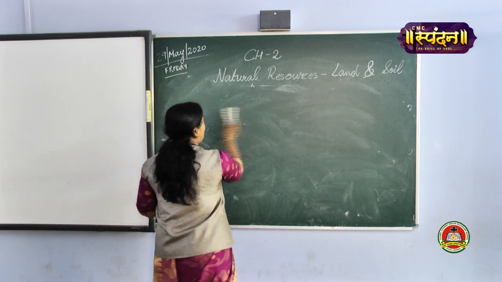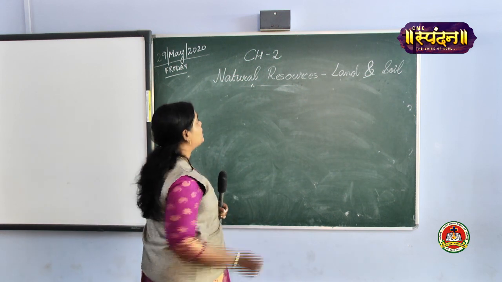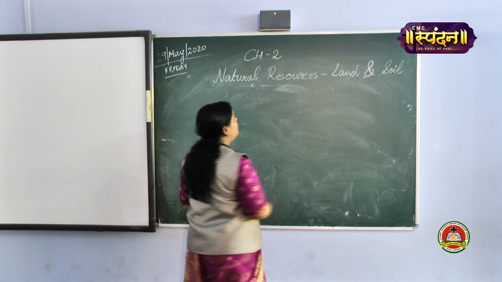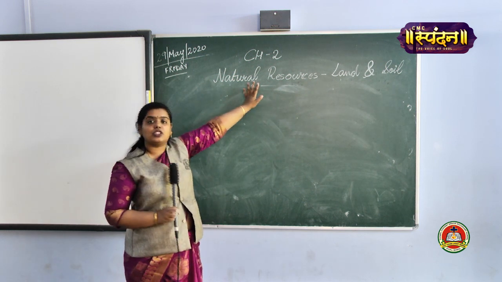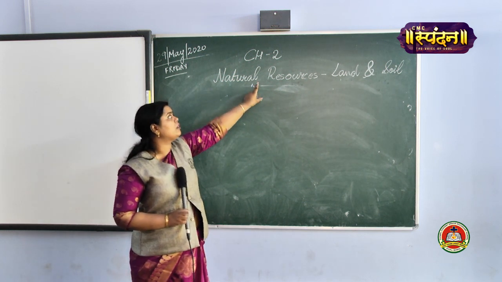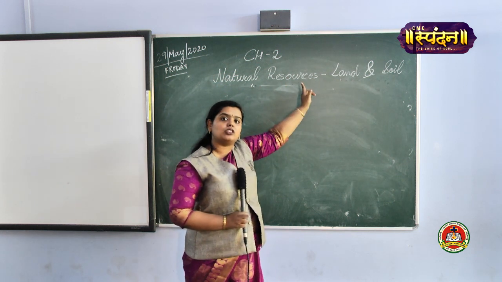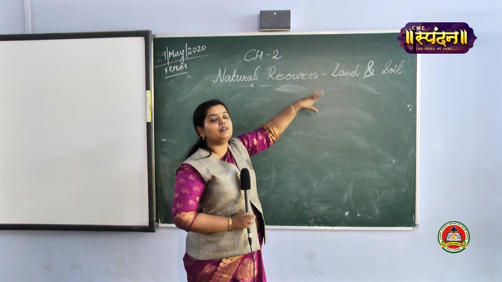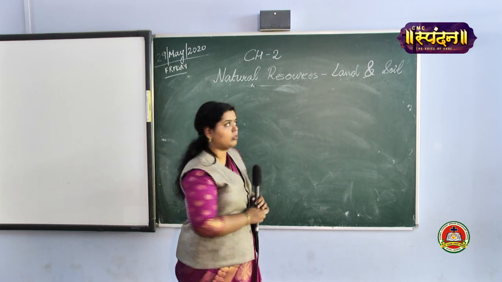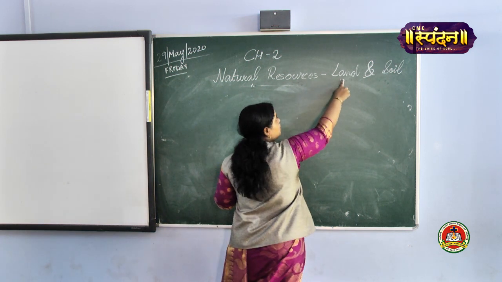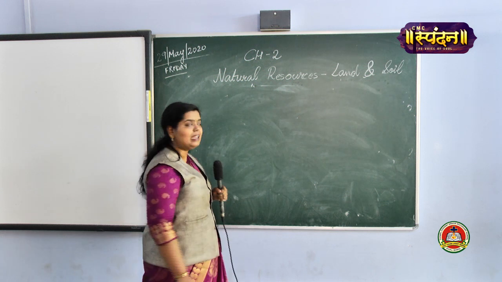Okay, we started with the topic of natural resources, land and soil. What is natural resources? The resources that are available in nature are known as natural resources. In this chapter, we are learning about the abiotic resources. Abiotic resources is the land. We started with the land.